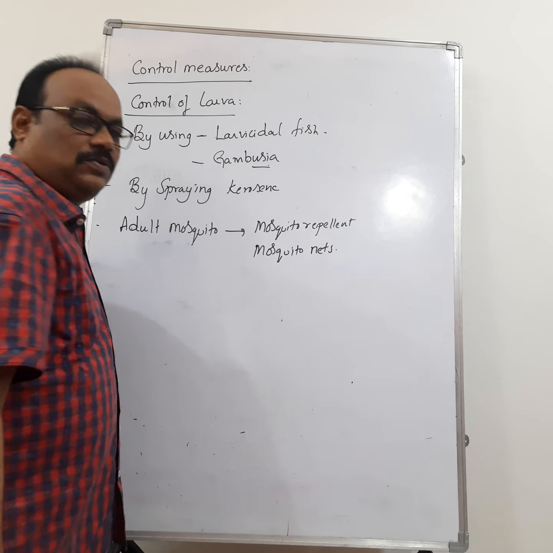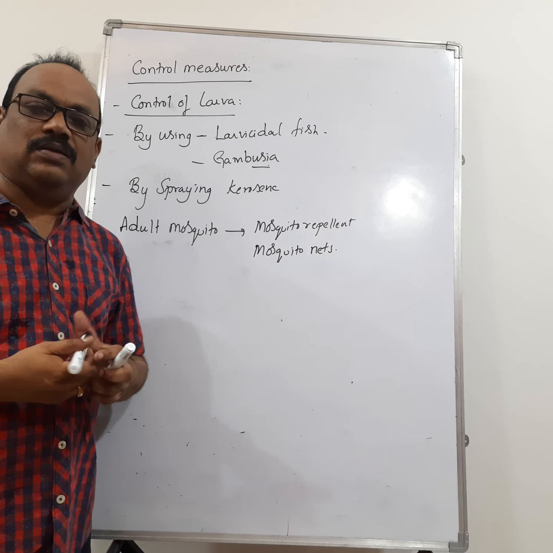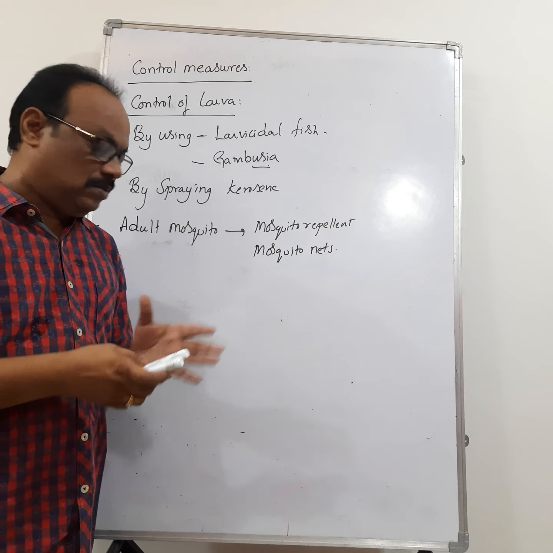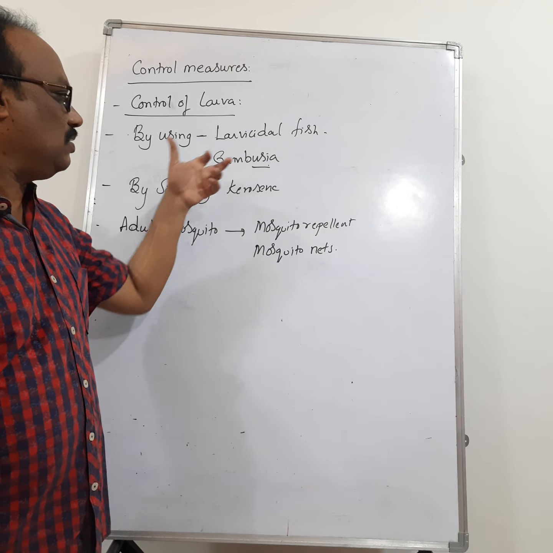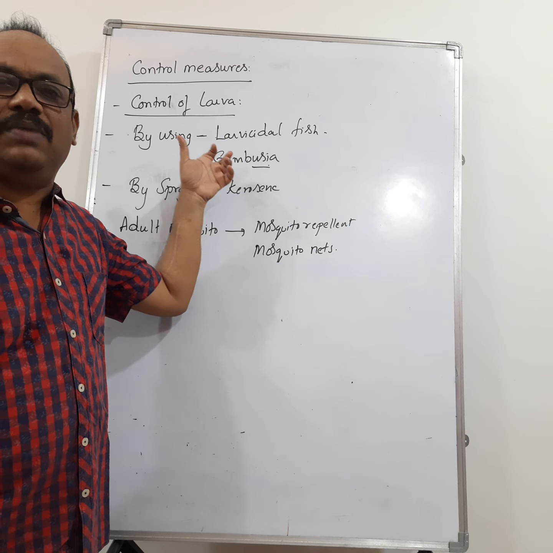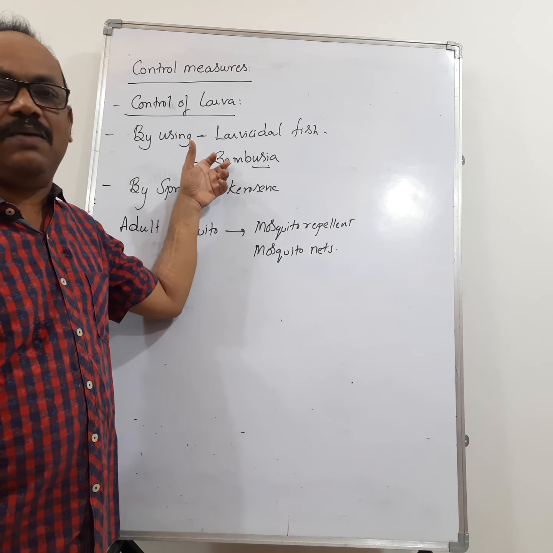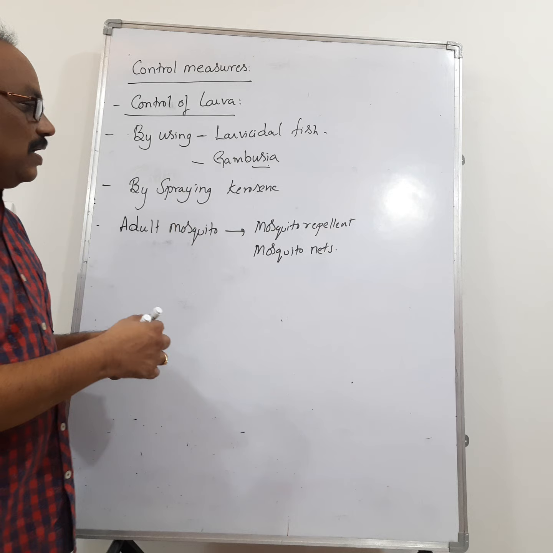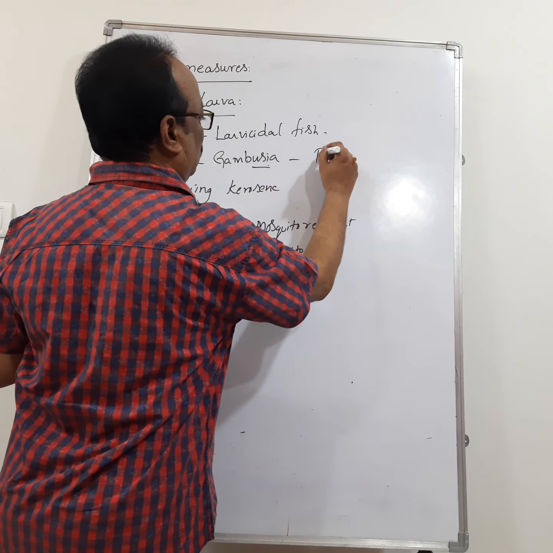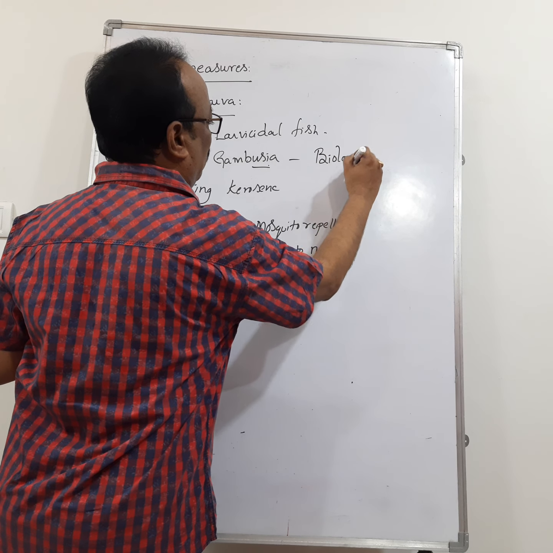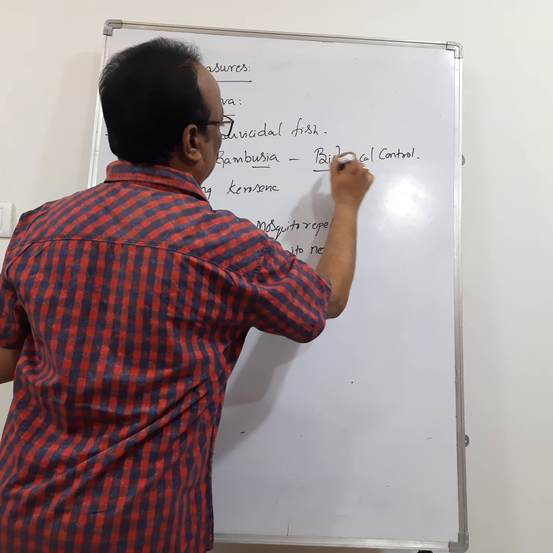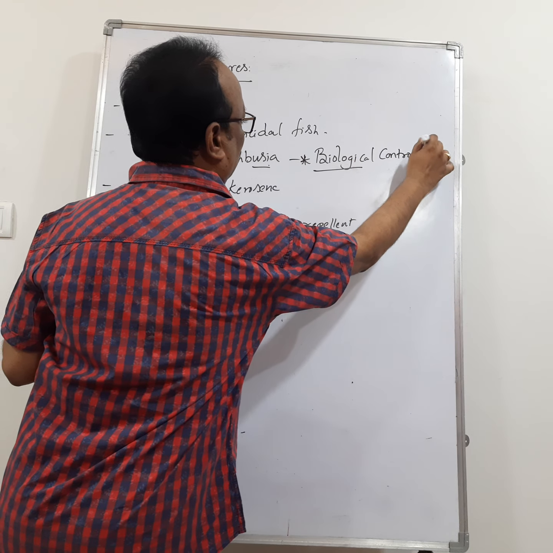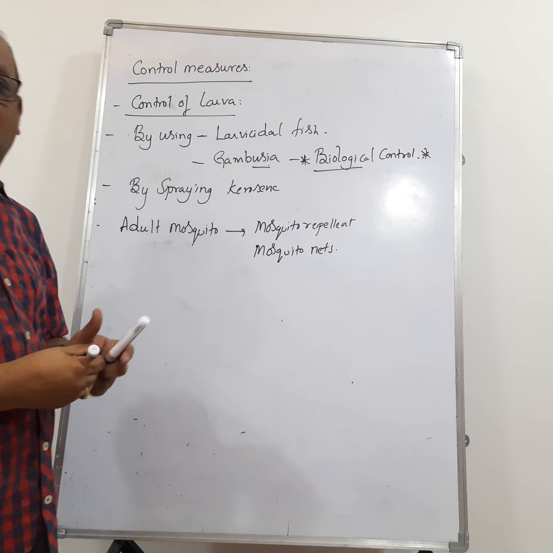All these are repellents of the mosquito. And one more thing you have to remember, controlling the mosquito larva by using Gambusia is called biological control. So this is also a very important question. Biological control is a very important word. Remember that, by using larvicidal fishes.